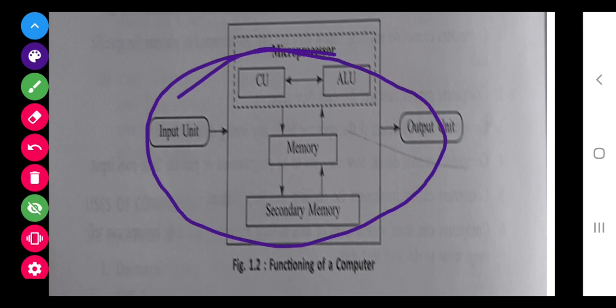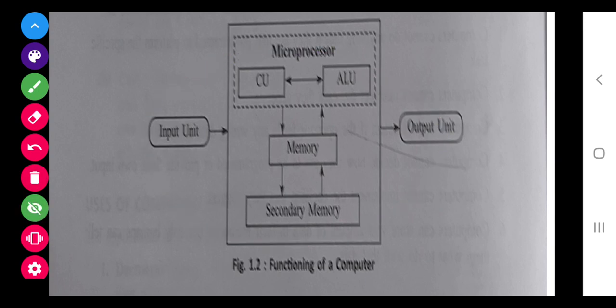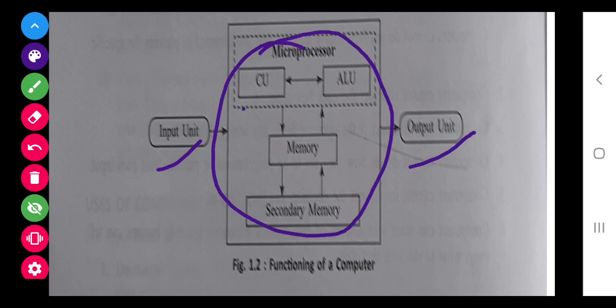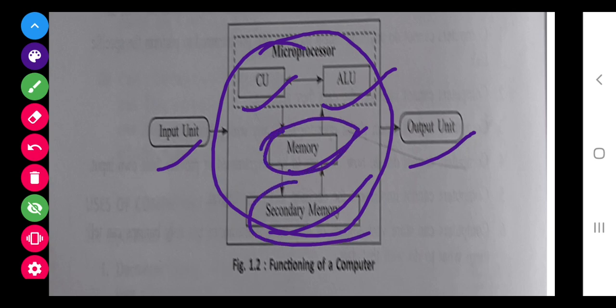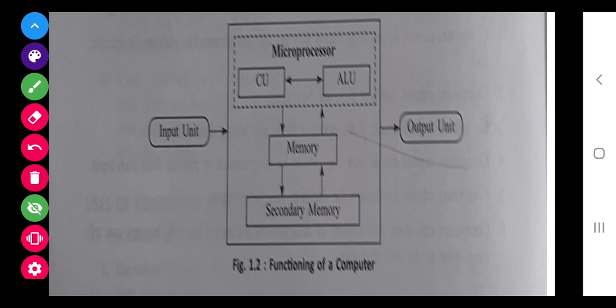You all should know what all is there in a computer. There is input, there is output, and in between there is processing. CPU, control unit, ALU, arithmetic and logical unit, memory and the secondary memory. Memory, this is the primary memory, that is RAM and ROM, and this is the secondary memory, hard disk, CD, DVD, all these. And the main thing is the processor. Under processor there are two.